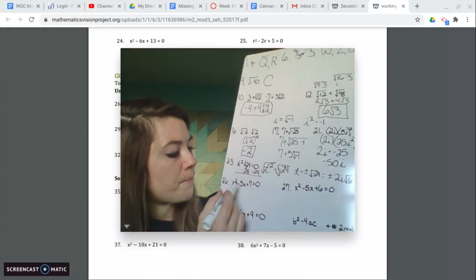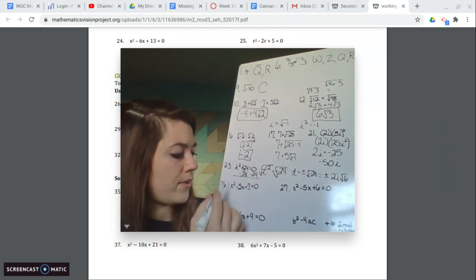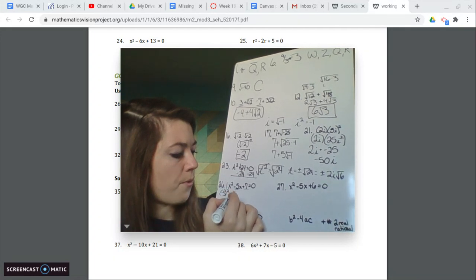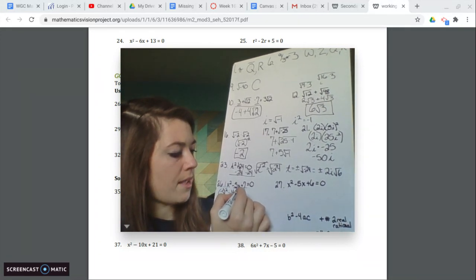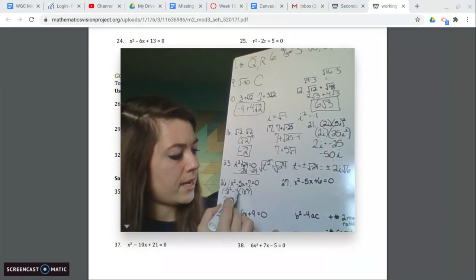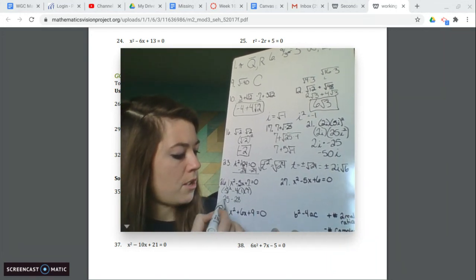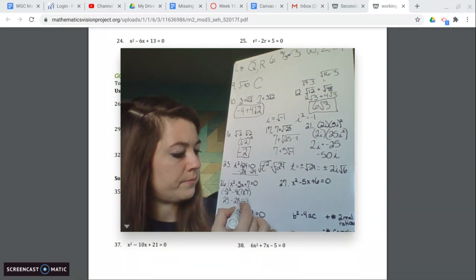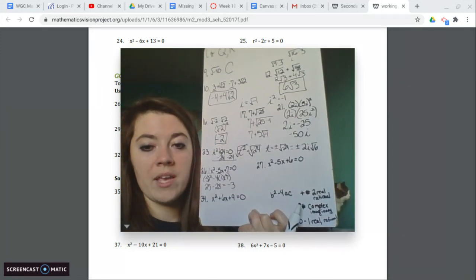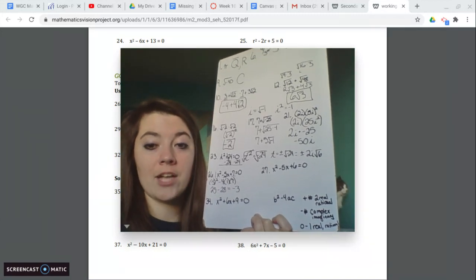So for 26, our b is -5, our a is 1, and our c is 7. So b squared, so -5 squared minus 4 times 1 times 7. -5 squared is 25 minus 4 times 1 is 4 times 7 is 28. 25 minus 28 equals -3. Now, we got a negative number. When we get a negative number, it's a complex imaginary number.